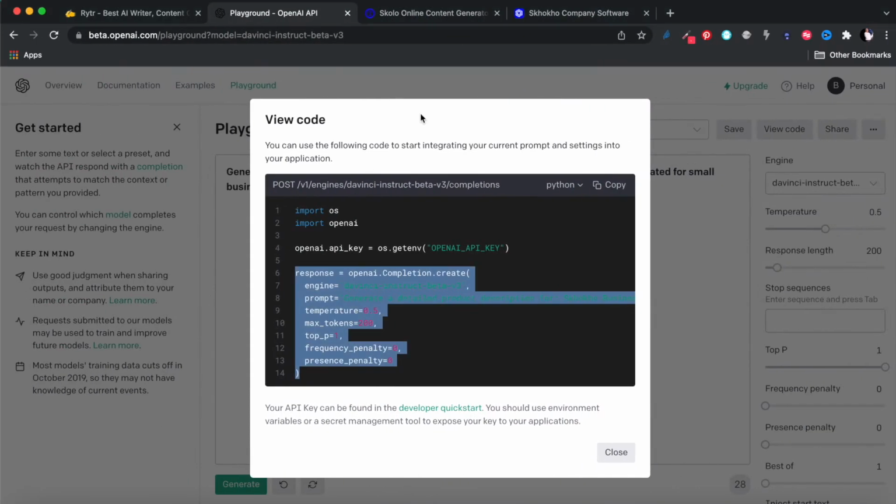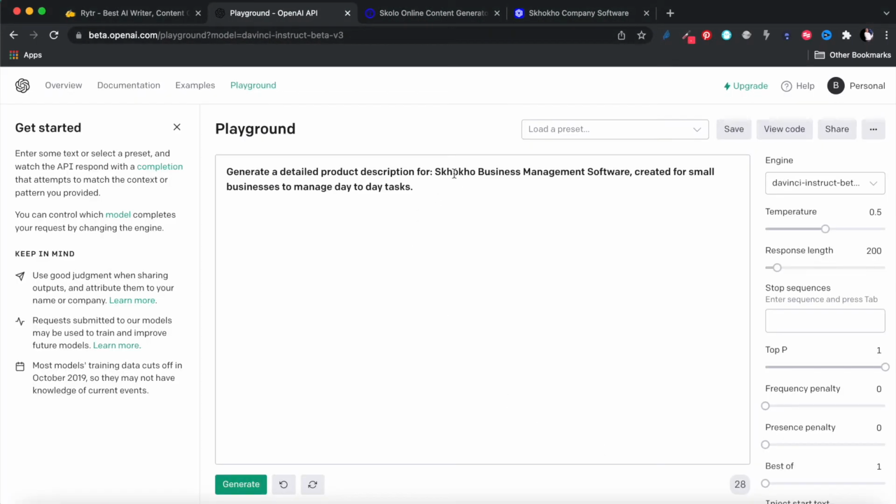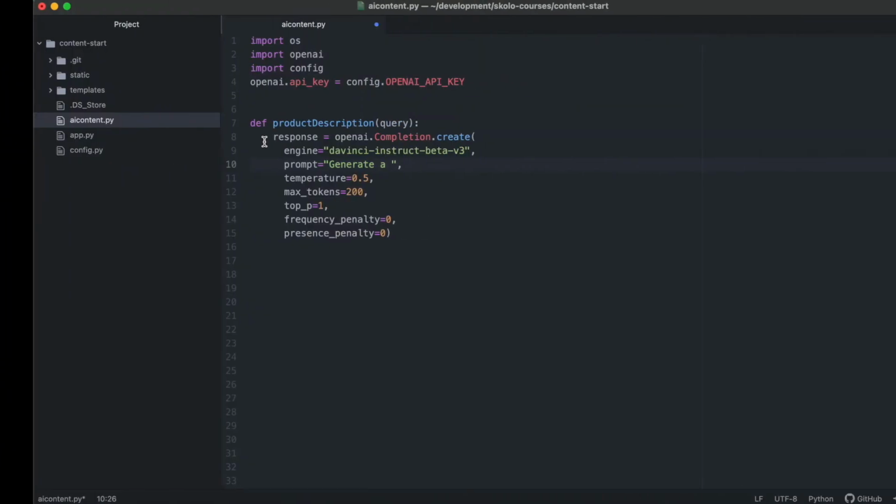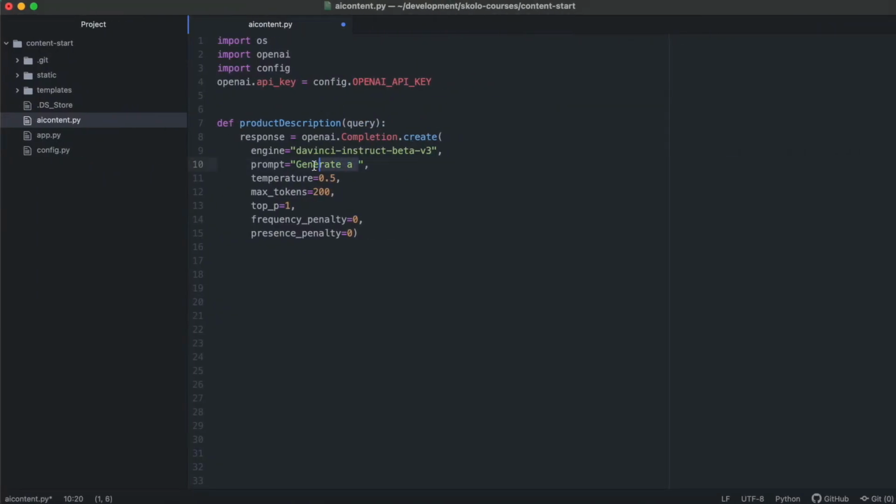Because if a user was entering this information, they would probably only enter this part, because this is the only part that's unique to this query. I want a product description. Let me just undo that. This is pretty much standard for this query. So I'm going to paste this as a standard query, and then enter whatever the person enters here as a query.